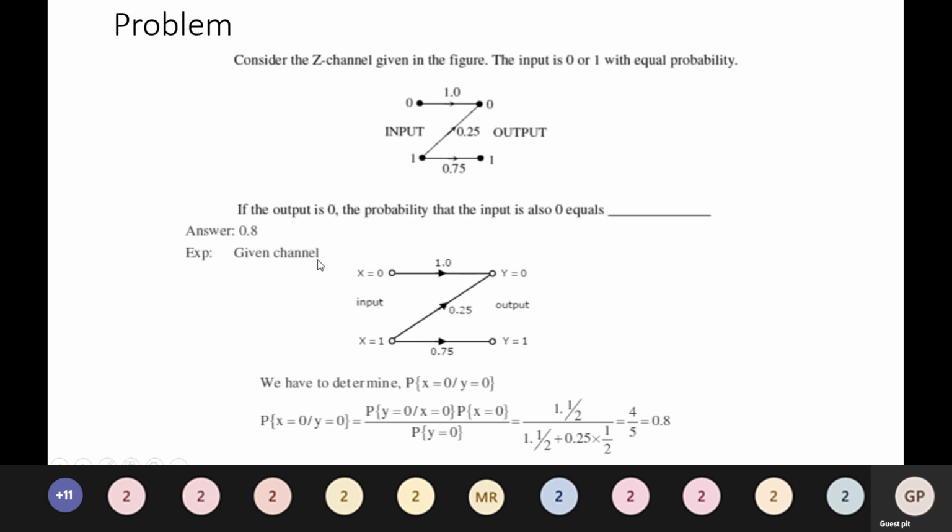Given the channel, we have the input x equal to 0, x equal to 1. Then on the other end, y equal to 0, y equal to 1. Two inputs we had and two outputs we have.